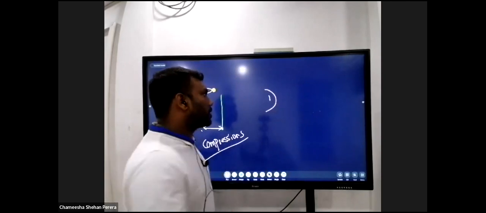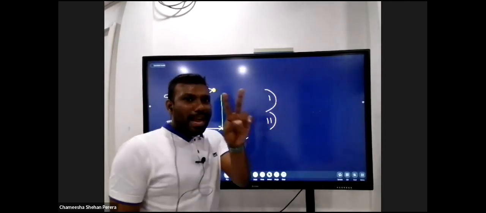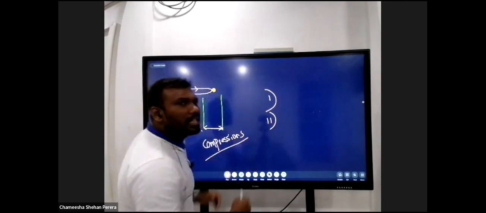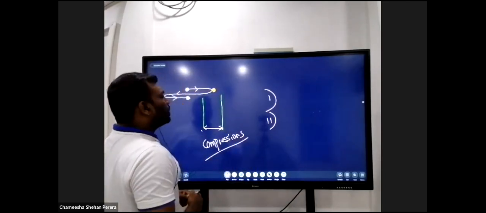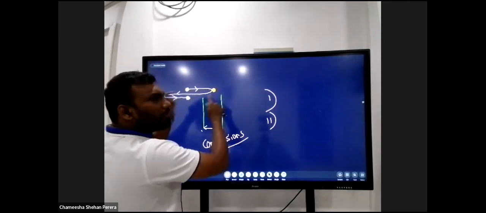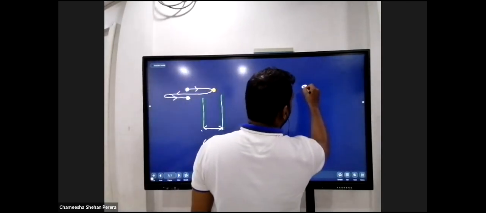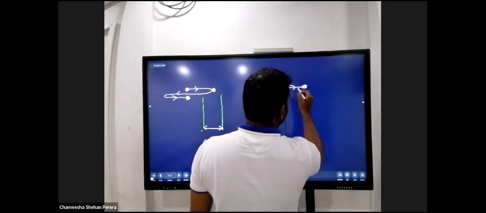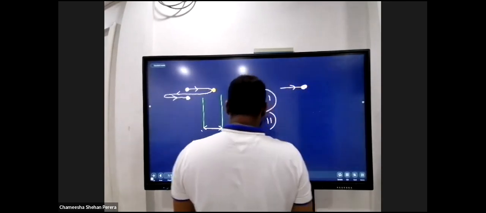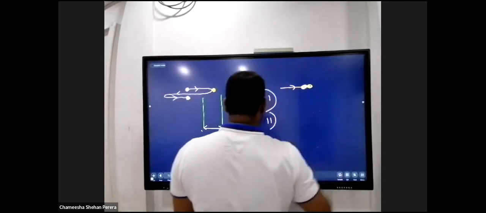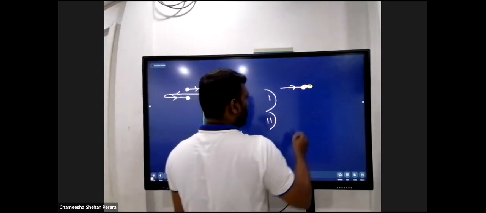Now, situation 2. Imagine what would happen to these two particles after the collision. The white color particle moved forward, and then it collided with the yellow color particle. I'm marking the region.